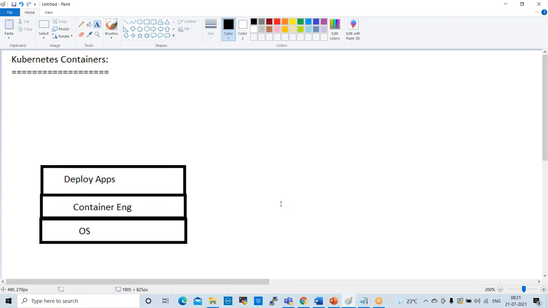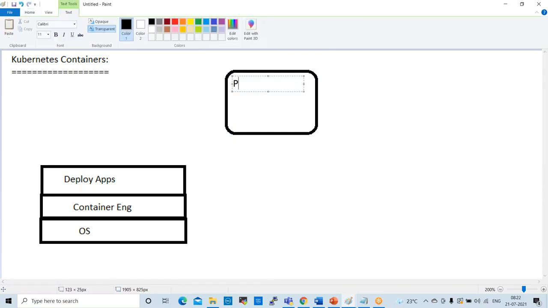For example, we have some Python application, some development activities going on.